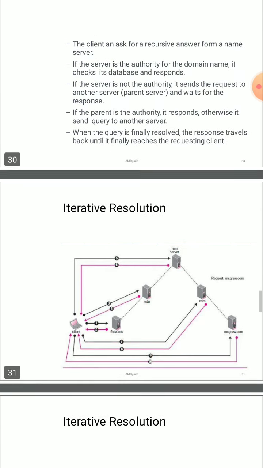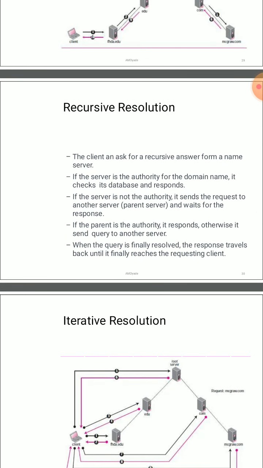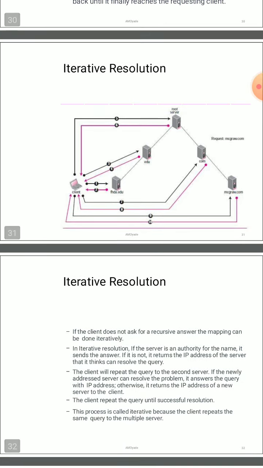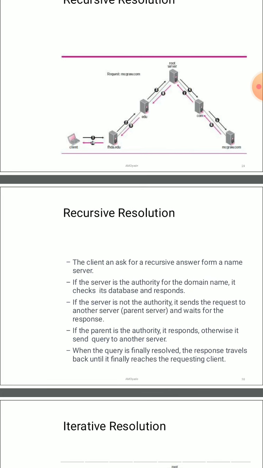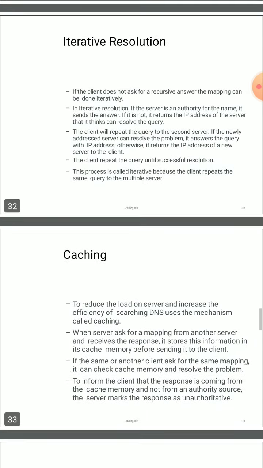Sorry, it's my fault. Both are used for solving the same queries. It finally reaches the same client, and it is iterated by asking multiple different servers. In the recursive case, it will ask only one server, and if it does not get the resolution, it will get back, while in the iterative case it will ask multiple servers.